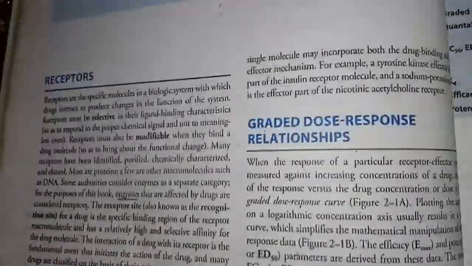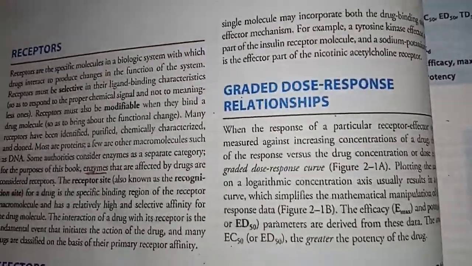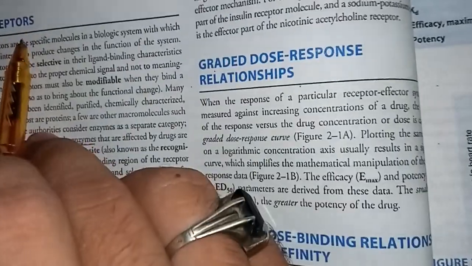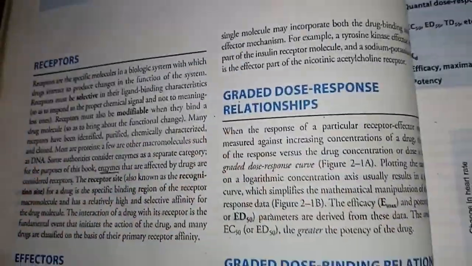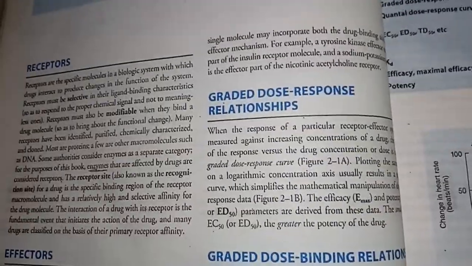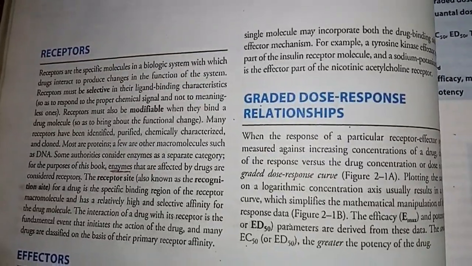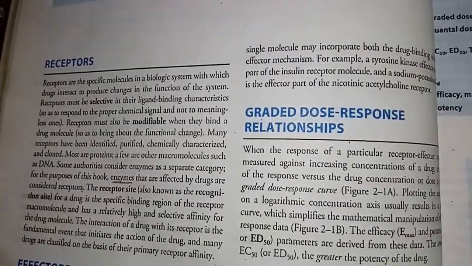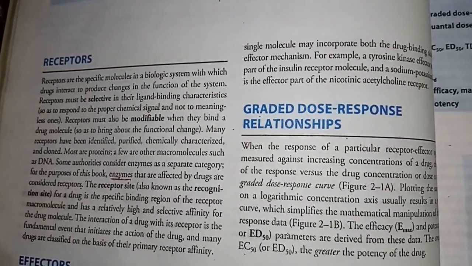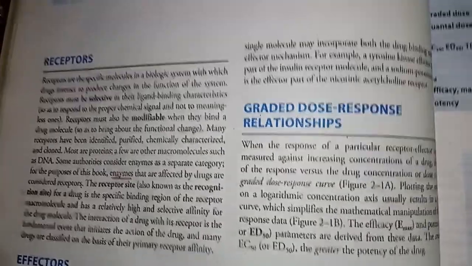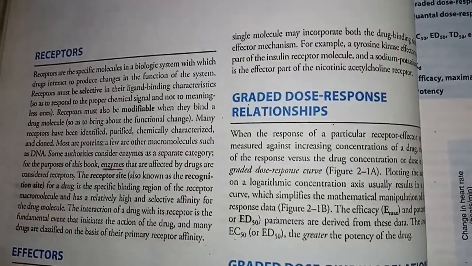Guys, once I asked my student what a receptor actually is, and he gave me this particular answer, which is okay: receptors are the specific molecules in a biological system with which the drugs are interacting, and then they are doing some kind of changes in the body functions. But what I asked was, what do you know about receptors? What are they specifically when I asked about enzymes? So he gave me a literal answer that an enzyme is actually a catalyst, it is doing a job in the blah blah blah.